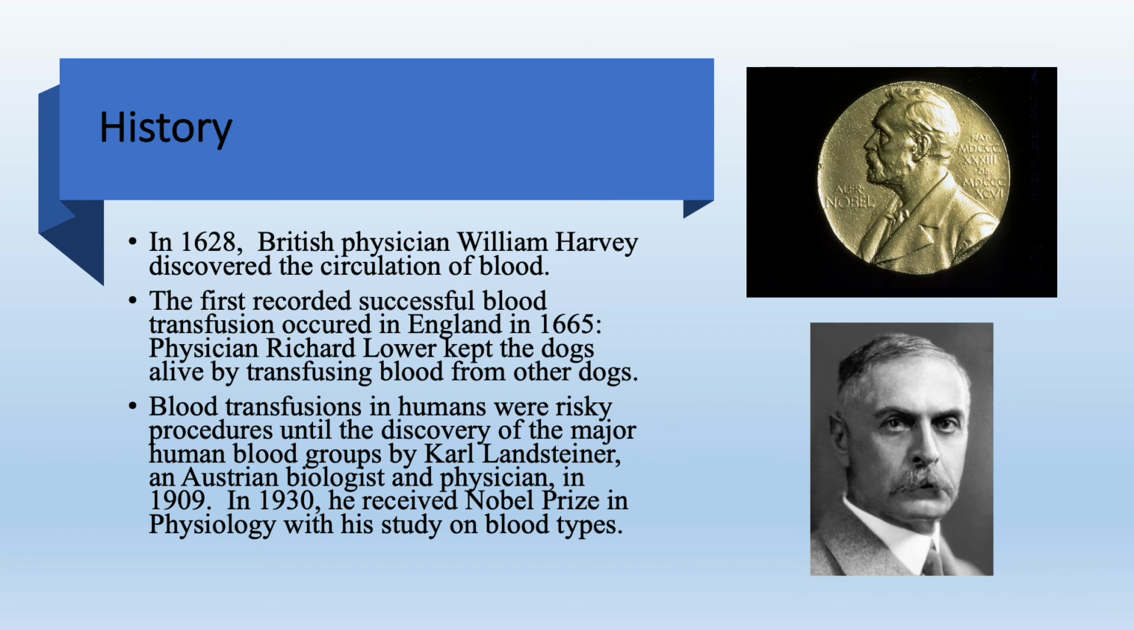The major human blood groups were discovered by Karl Landsteiner, an Austrian biologist and physician, in 1909. In 1930, he received the Nobel Prize in Physiology for his study on blood types. However, I would like to mention the name of Dr. William Harvey, who in 1628 discovered the circulation of blood, and Dr. Richard Lower, who kept dogs alive by transfusing blood from one dog to another in 1665.